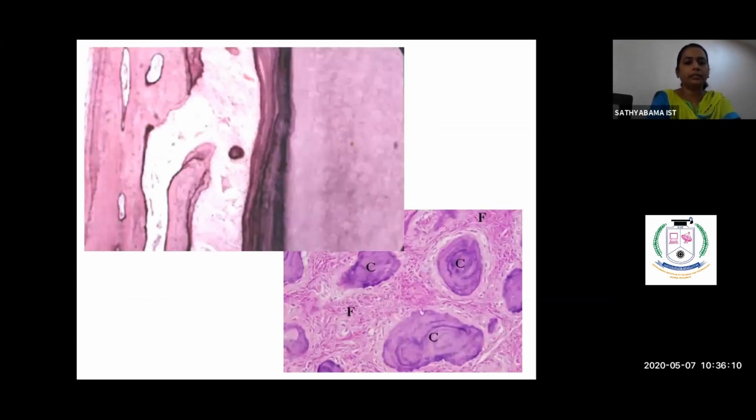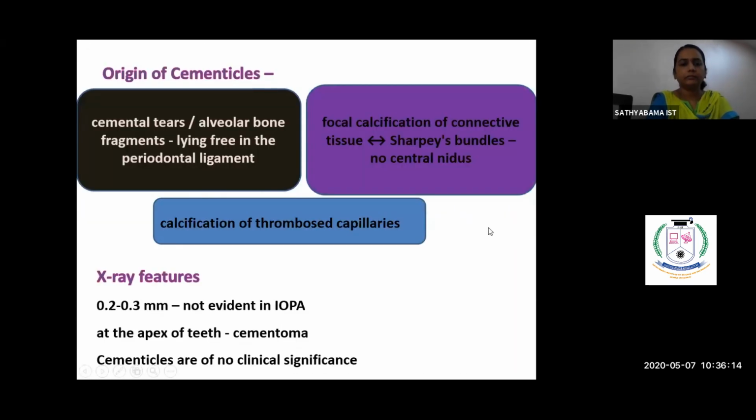So they are the cementicles. The origin could be from cemental tears, alveolar bone, and could be focal calcification. The calcification could be due to thrombus in capillaries also. On X-ray it's not much evident, but still very rarely you could see a mild radiopaque